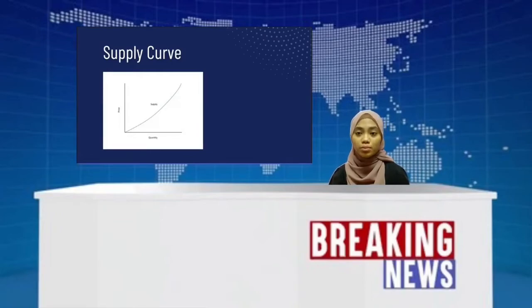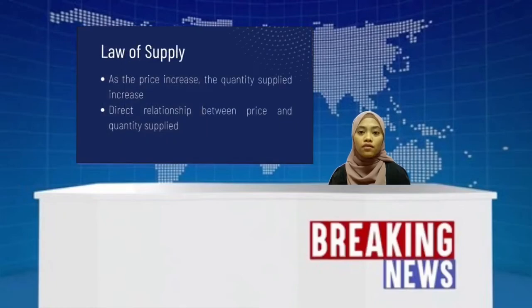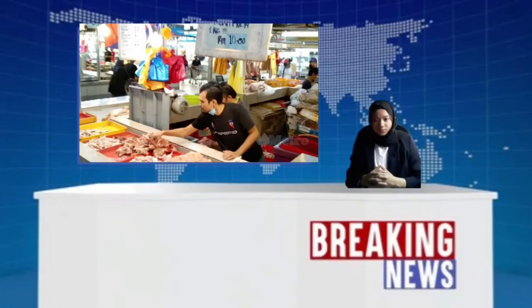The upward slope of the supply curve reflects the law of supply, and the relationship between the price and the quantity supplied is positive. The law of supply states that as the price rises, the quantity supplied rises. As the price falls, the quantity will fall. Producers will produce and sell more of their product at a high price than a low price. The law of supply also shows a direct relationship between the price and quantity supplied. Therefore, the issue of insufficient chicken supply can be solved if the seller increases the price of chicken to increase and maintain the amount of chicken supply.